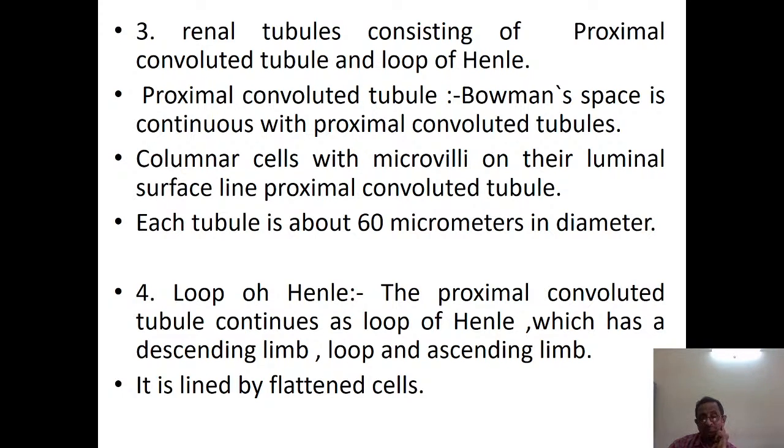Now, the loop of Henle. The proximal convoluted tubule continues as the loop of Henle, which has a descending limb, a loop, and an ascending limb. It is lined by flattened cells.